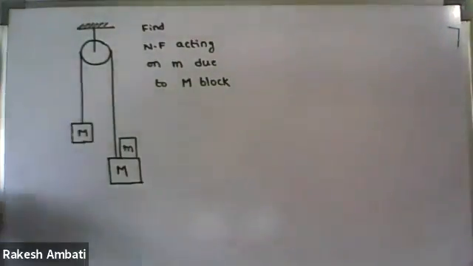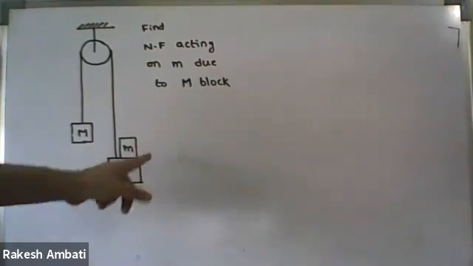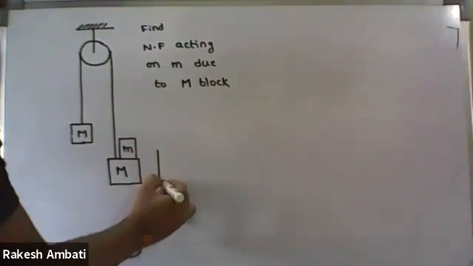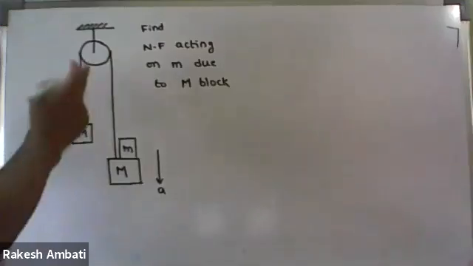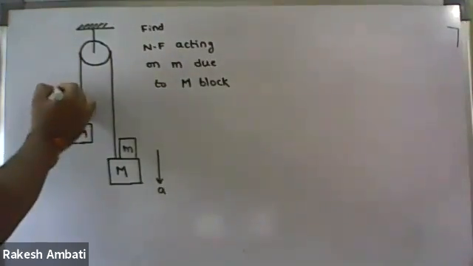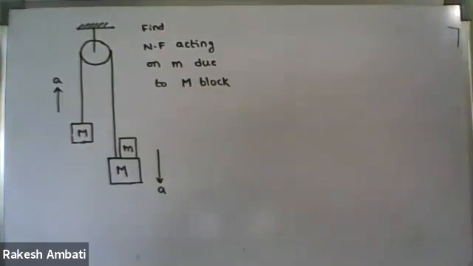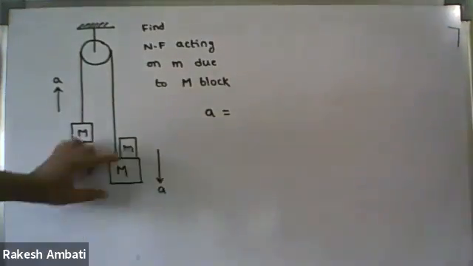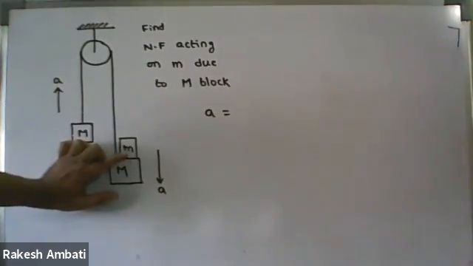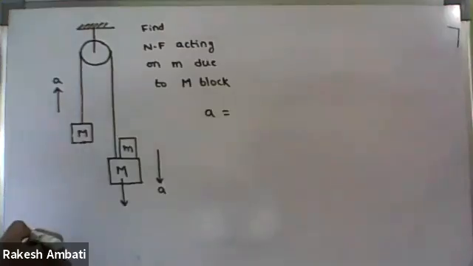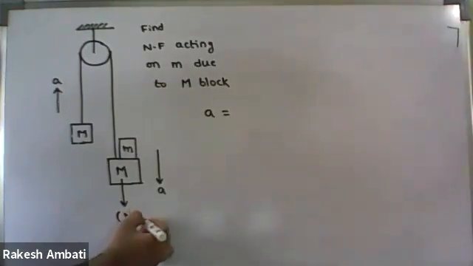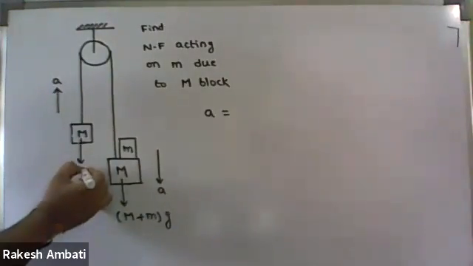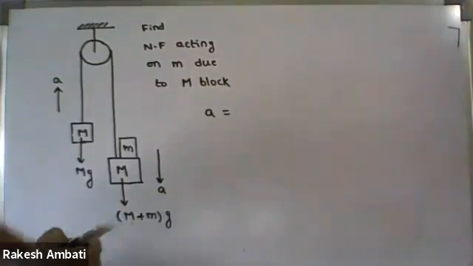So please answer here. In this case, the right side is heavier, correct? If it is heavier, it will move downwards. If it is moving downwards, over the fixed pulley this part will move upwards with the same magnitude of acceleration. What is the short trick to find acceleration? The total weight in the downward direction is capital M plus small m into G, and here it is capital M G.